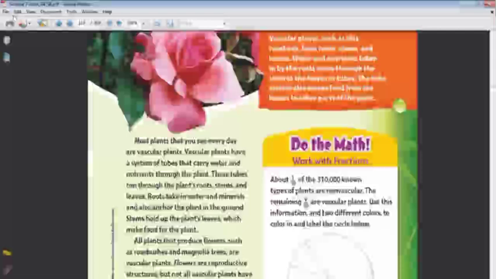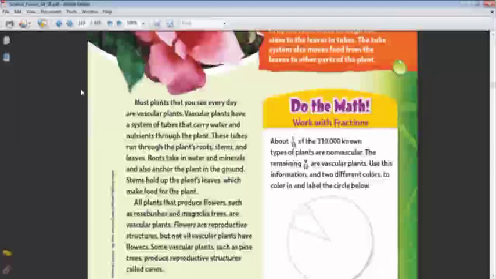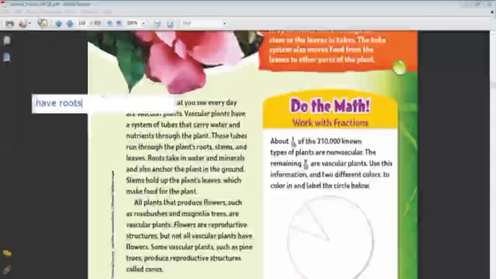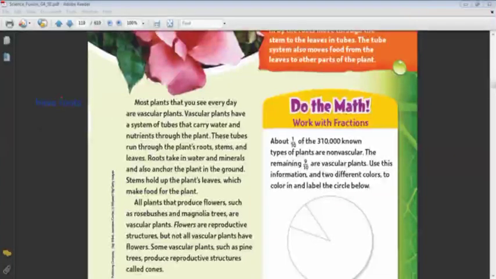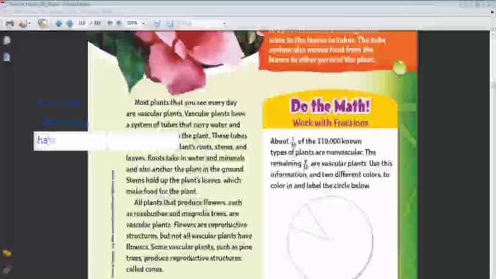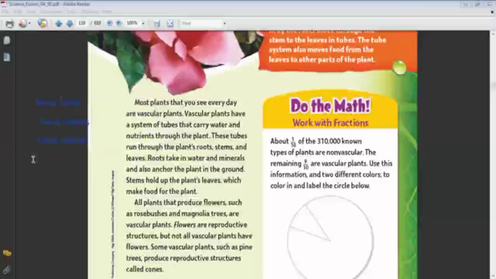Okay, Karma? Okay, so let's read this together. Most vascular plants, do they have roots? Yes, they have roots. Do they have a stem? Yes, they have a stem. Do they have leaves? Yes, they have leaves. What else do they have? And most of the trees have fruits. Before fruits, they have another part which is very important, which is the flower.